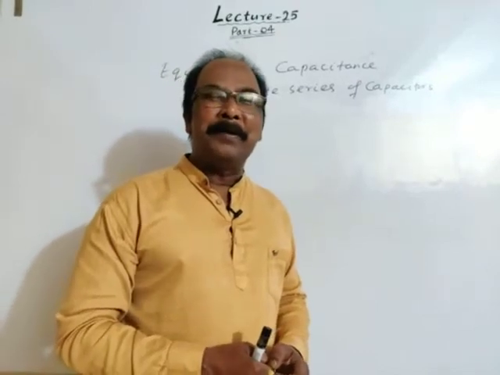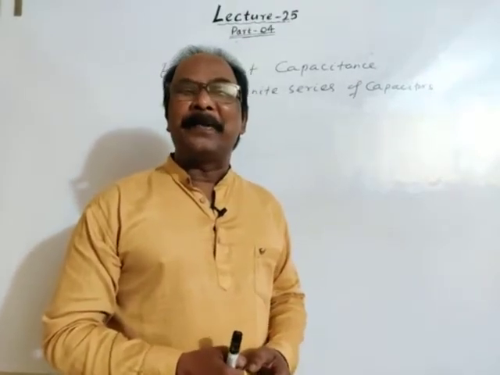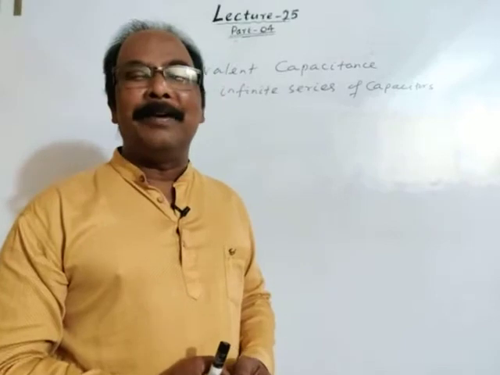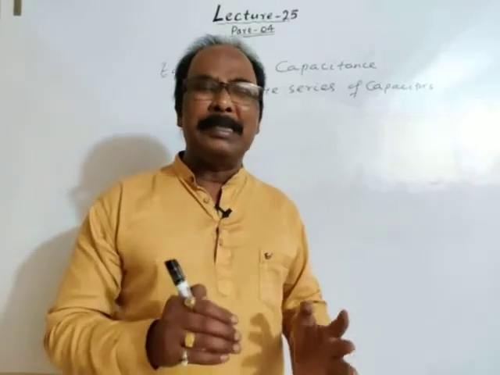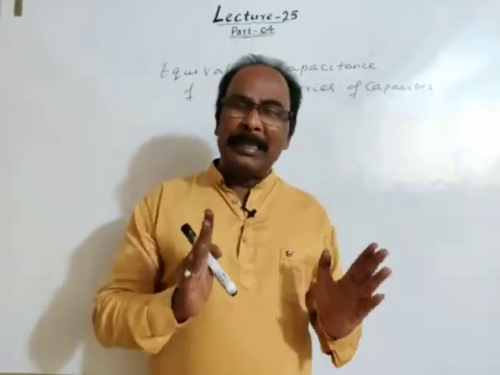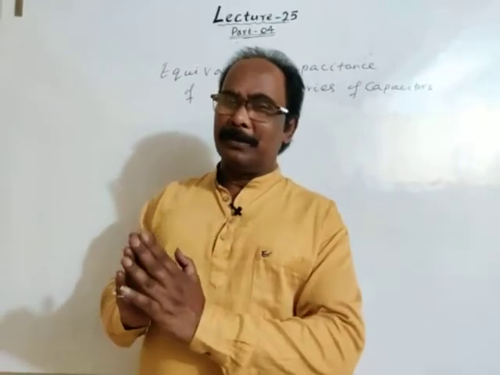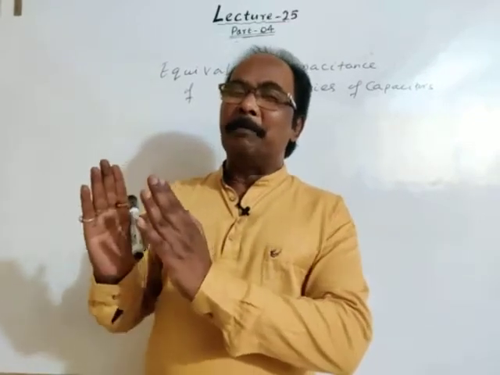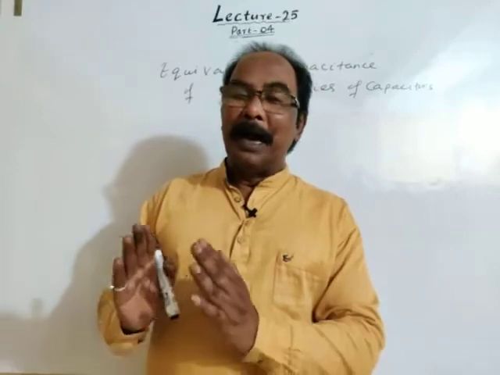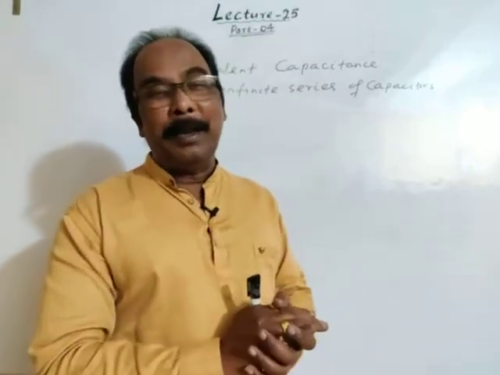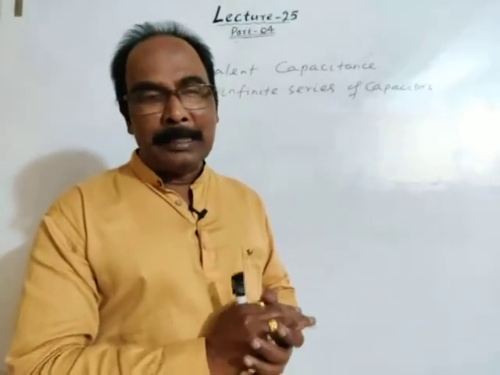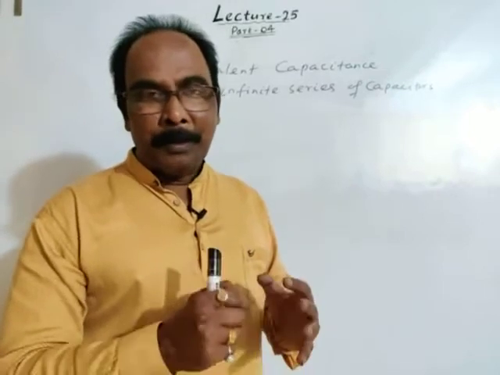I have told you that I will raise the level of numericals gradually, means we will discuss different methods of how to find equivalent capacitance of a number of capacitors.